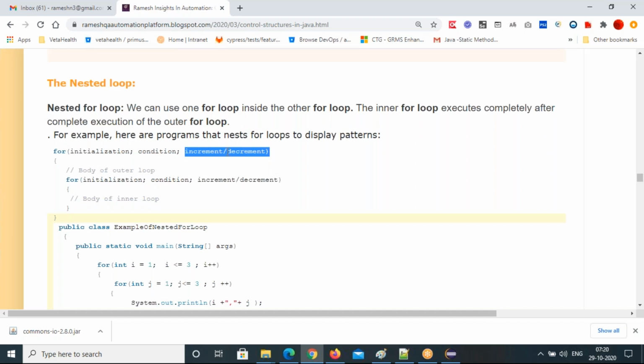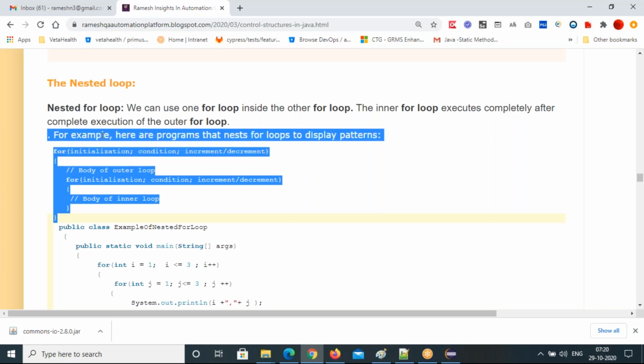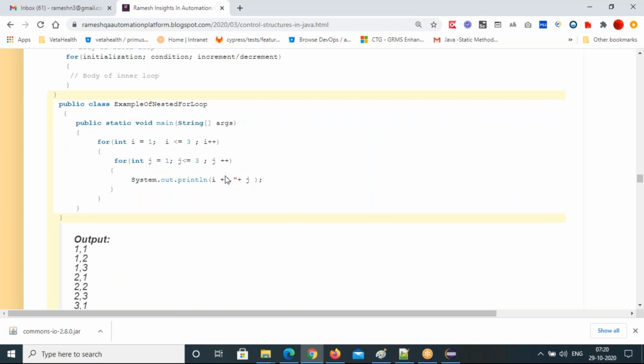With the updated value, it checks the condition again. If true, it comes inside and the inner for loop repeats several times until its condition becomes false. If the outer for loop condition is false, it doesn't come in, it will exit here. So this is the nested for loops usage.